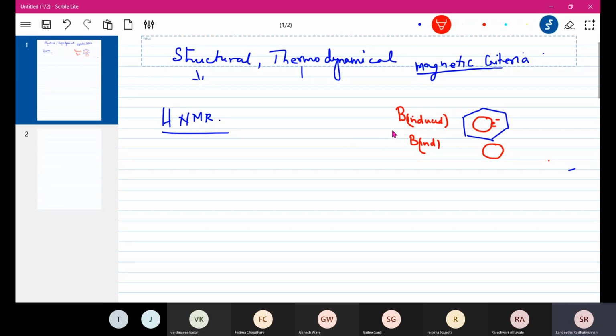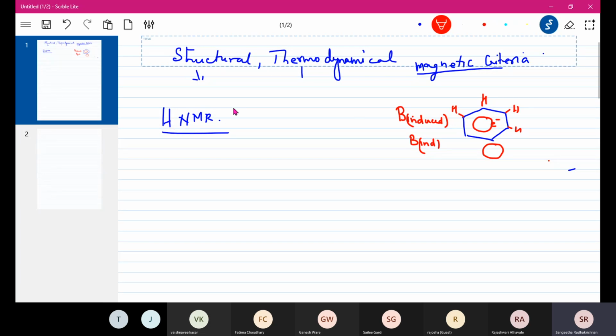So now we are going to the main concept. You know what an NMR is, isn't it? It's nuclear magnetic resonance. It's an instrument where a magnetic field is provided, and we are studying the protons here. What we are trying to learn is, for each proton, what is the effect of the magnetic field which we are applying? That's what we want to know.